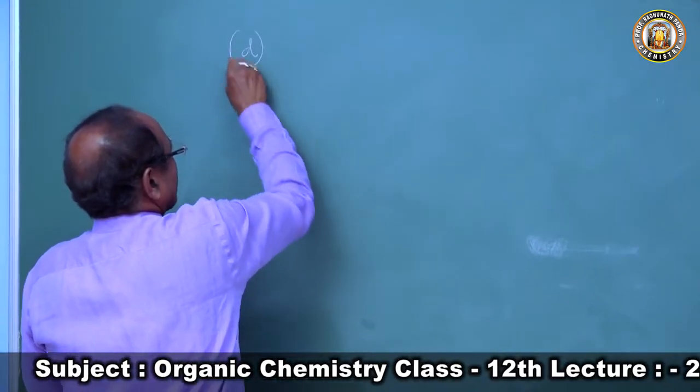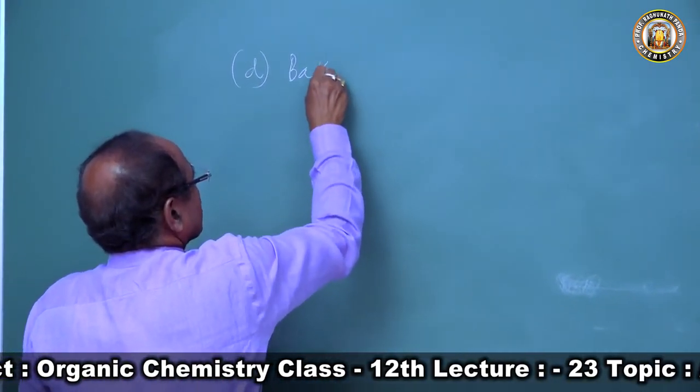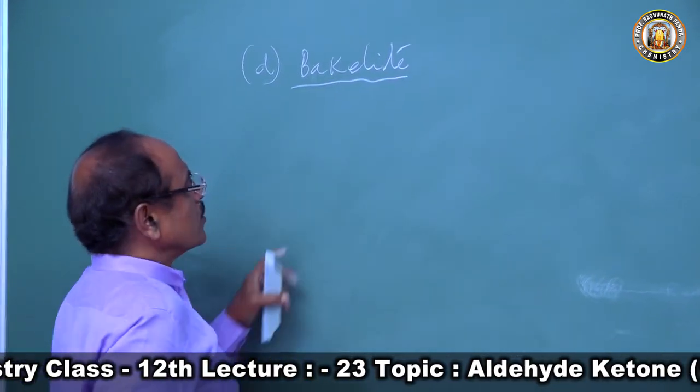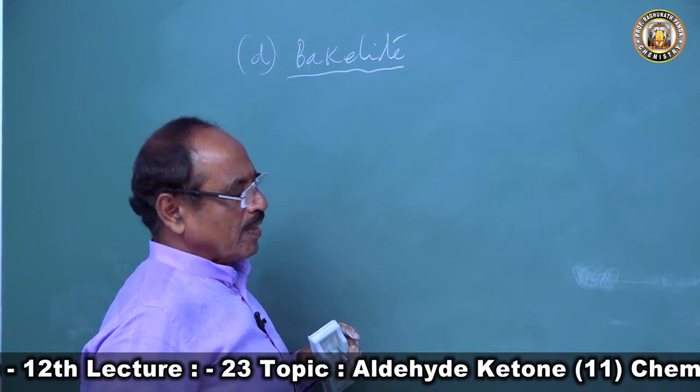Formaldehyde also forms bakelite, another important polymer. How?